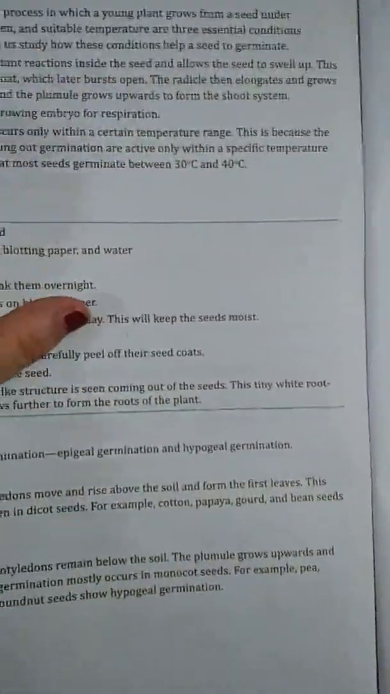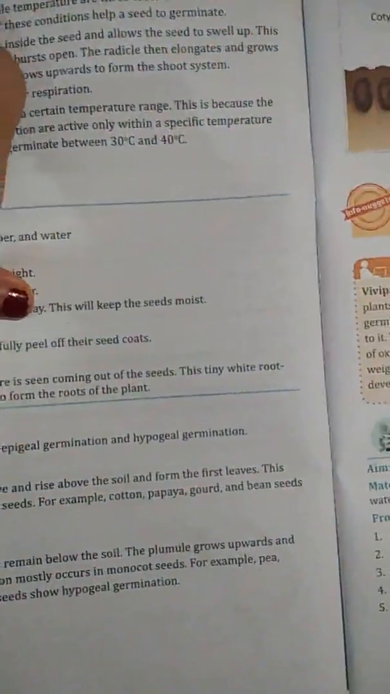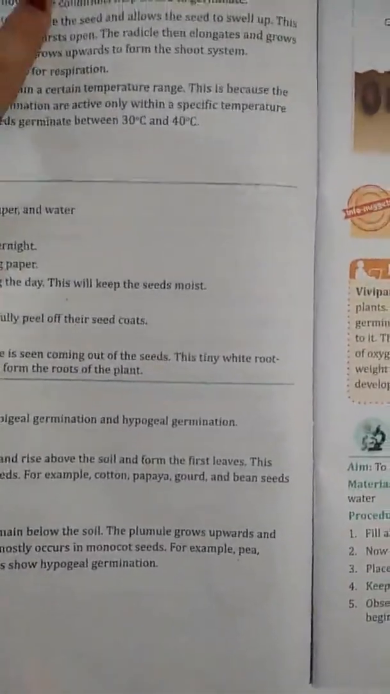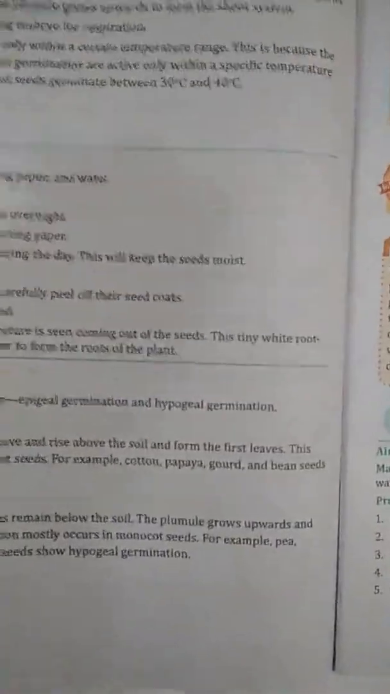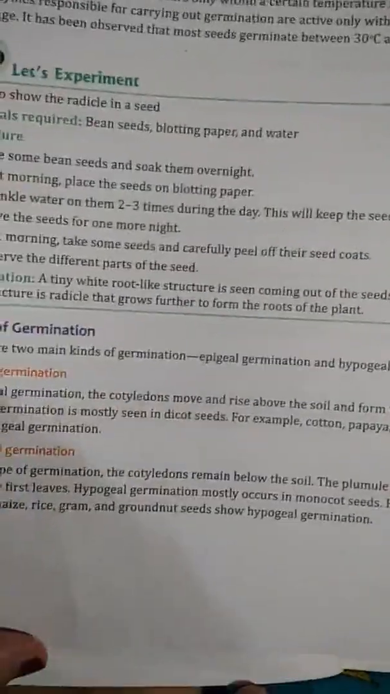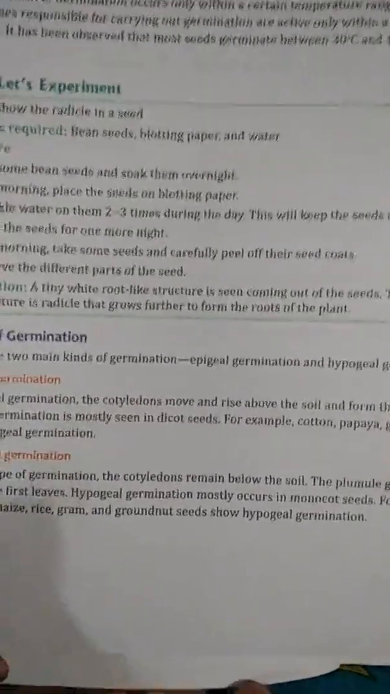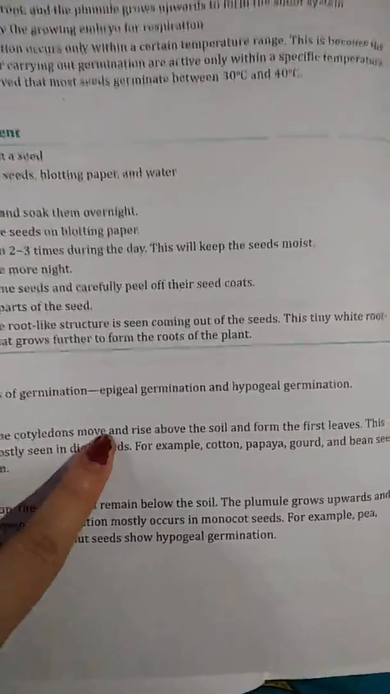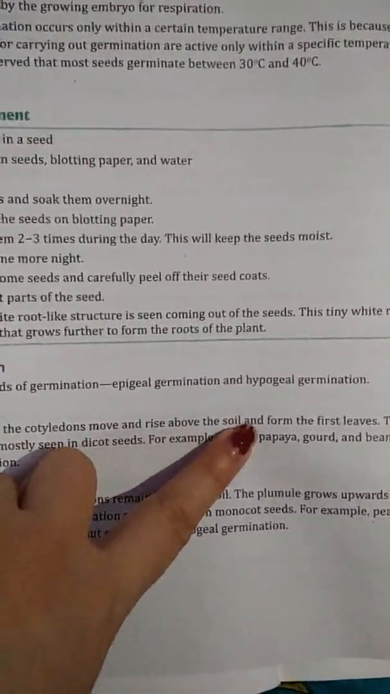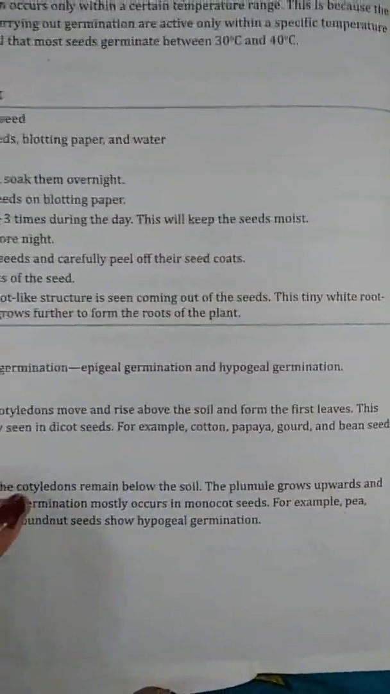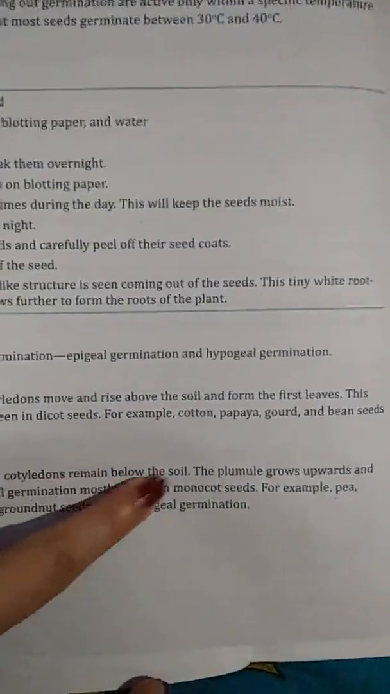Seed germination is defined as a process in which a young plant grows from a seed under favorable conditions like water, oxygen and suitable temperature. These are the three necessary conditions for a seed to germinate. Now there are two types of germination, epigeal germination and hypogeal germination. Epigeal germination is that germination in which the cotyledons move and rise above the soil and form the first leaves. Whereas hypogeal germination is that germination in which the cotyledons remain below the soil.